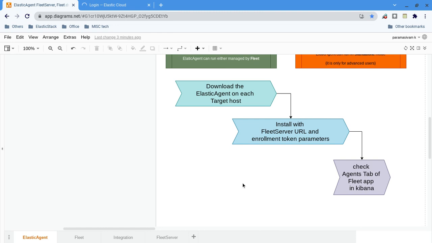What steps do we have to do? Very simple. We have to make sure what version of Elasticsearch we are using, whether it is 7.16 or 8 or whatever. It is available from 7.14 onwards only. Then you can download the agent for your use case, with respect to your operating system.